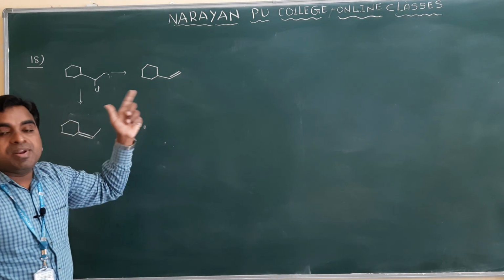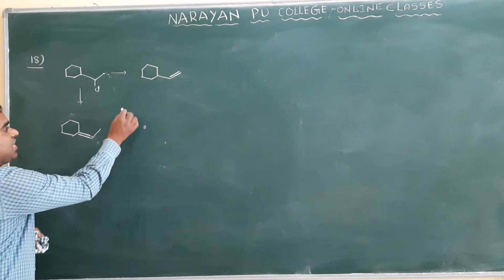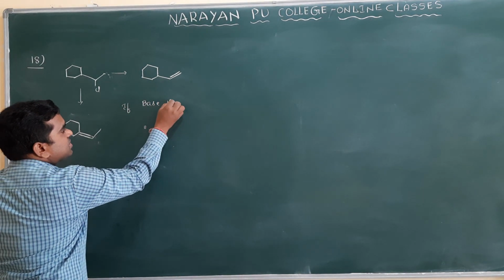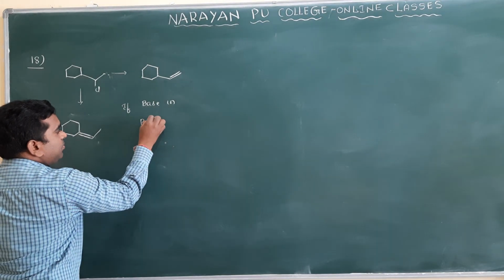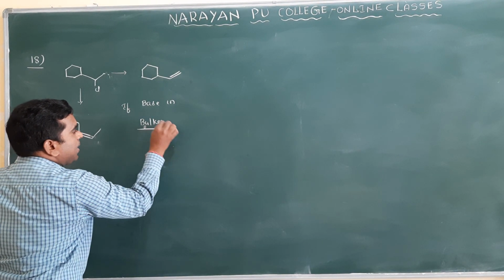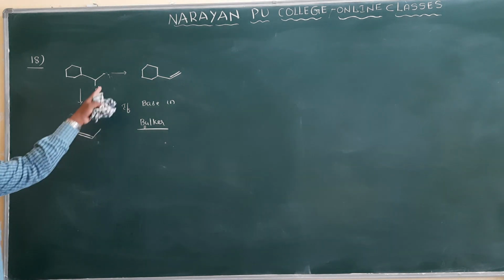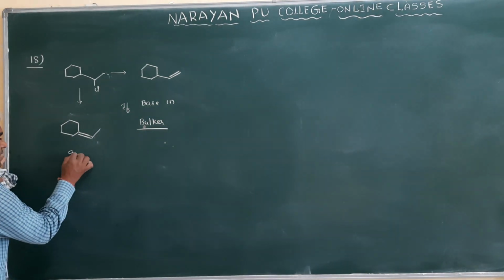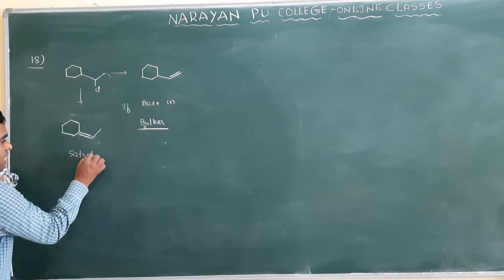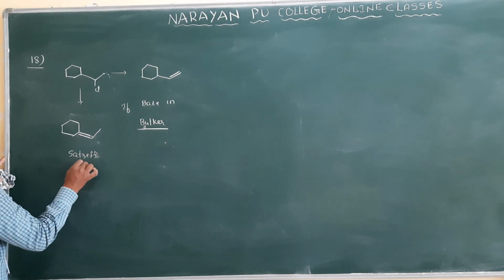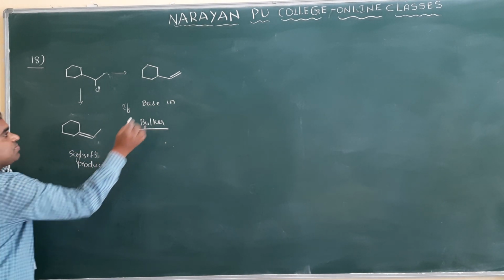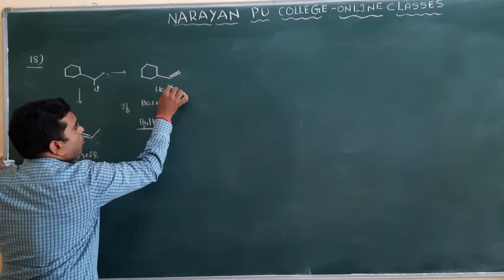Then Hofmann elimination takes place if the base is bulkier. If the base is what? Bulkier, then only the Hofmann elimination product will be the major. Which product is this? This is a Saytzeff product. Clear? So this one, which product will we call it here? Hofmann product.